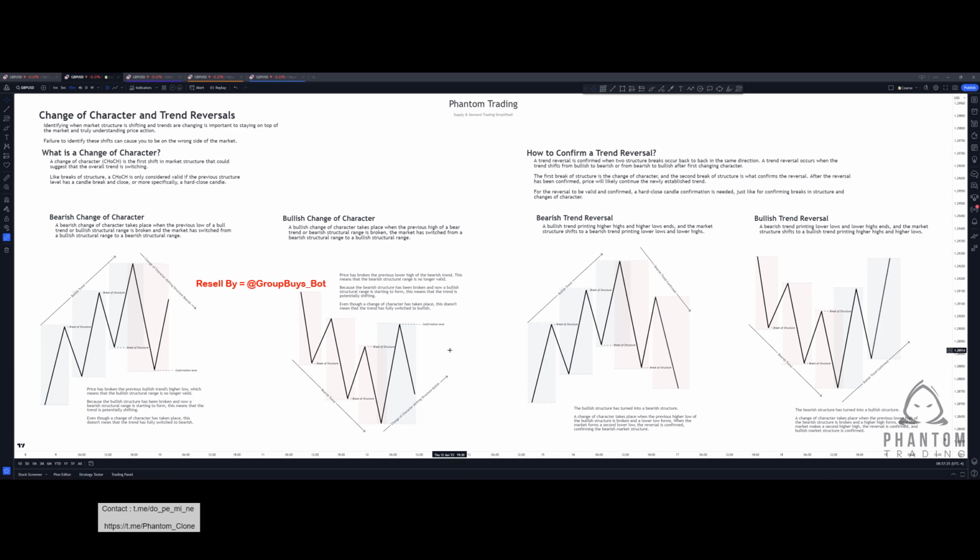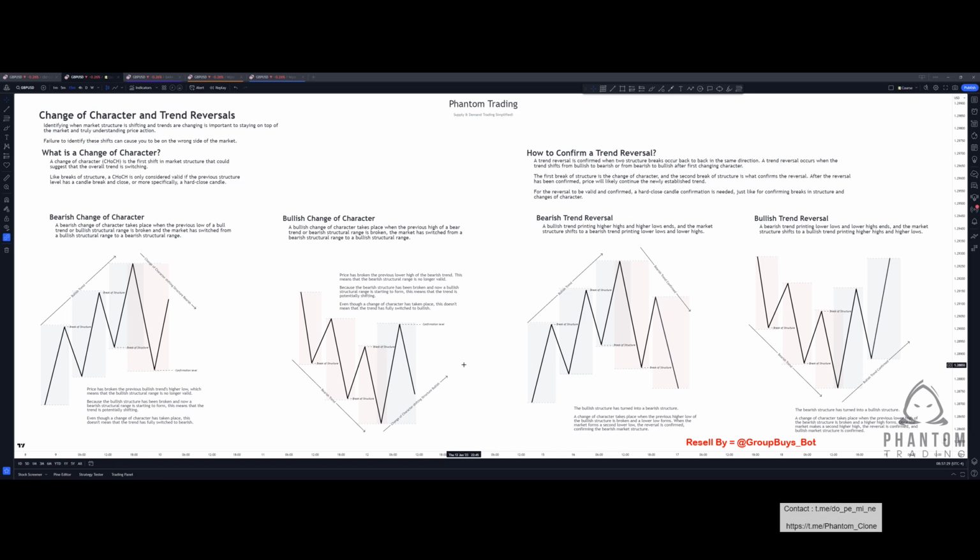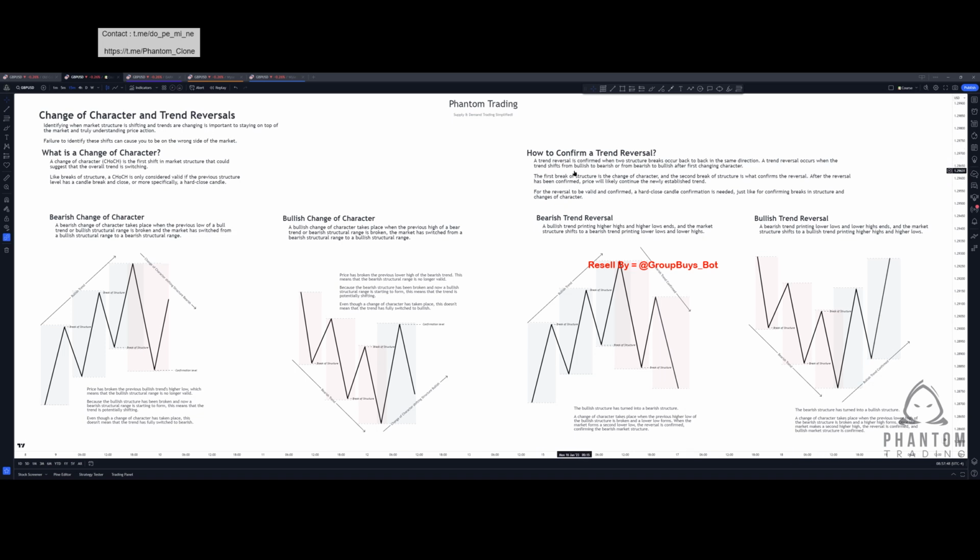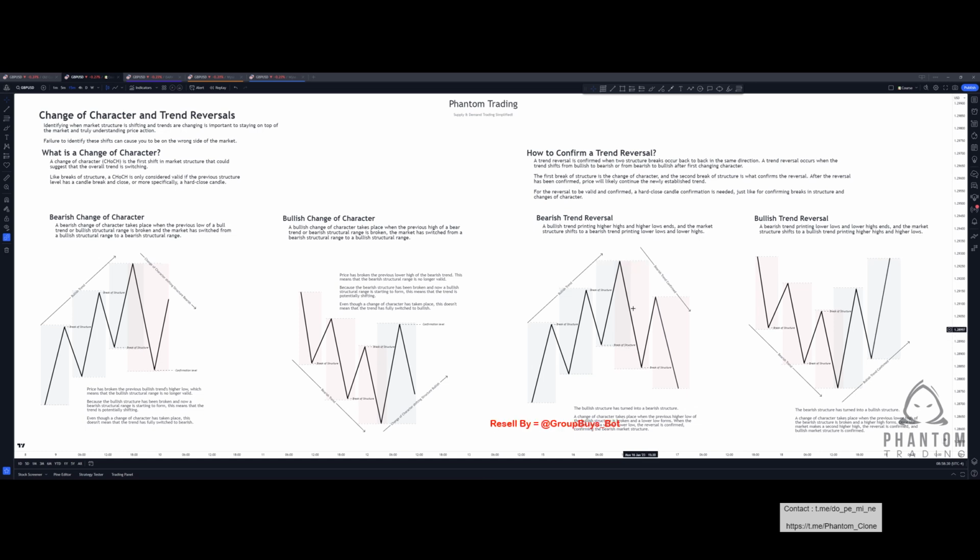So based on those two examples and the last point for each, how do we actually confirm a trend reversal? A trend reversal is confirmed when two structure breaks occur back to back in the same direction. So a trend reversal happens when the trend shifts from bullish to bearish and from bearish to bullish after first changing character. The first break of structure is the change of character as we discussed, and then that second break of structure is what confirms that reversal. After the reversal has been confirmed, price is likely going to continue in that newly established trending direction.